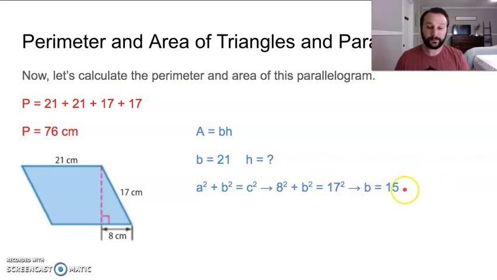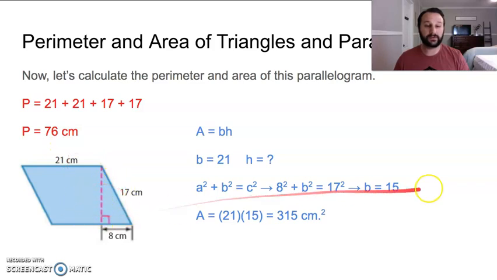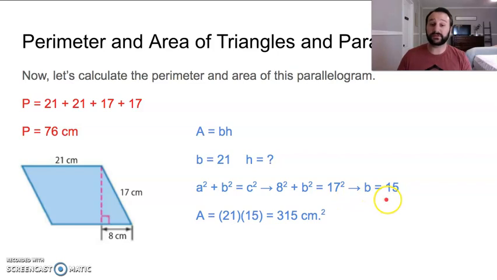So b equals 15, which in this instance, not to get these mixed up, this is our base. This was just b from this equation. B right here is actually going to be our h up here. So 21 times 15. 21, that's our b. H right here was 15, and we get 315 centimeters squared.